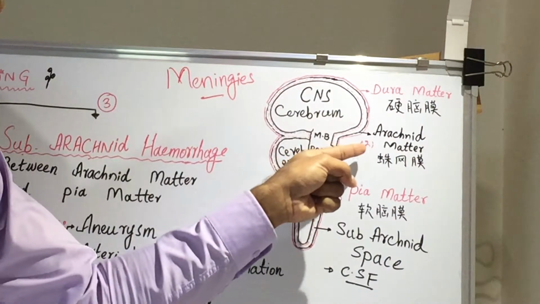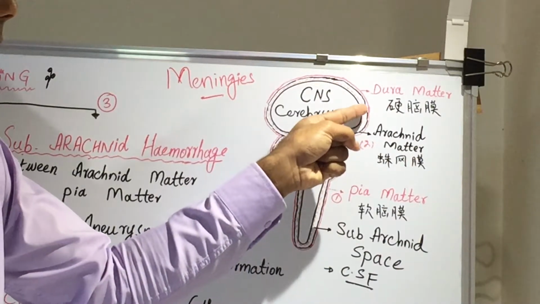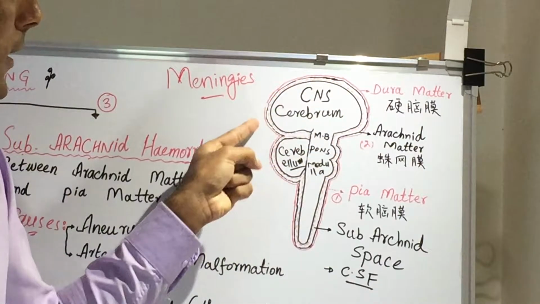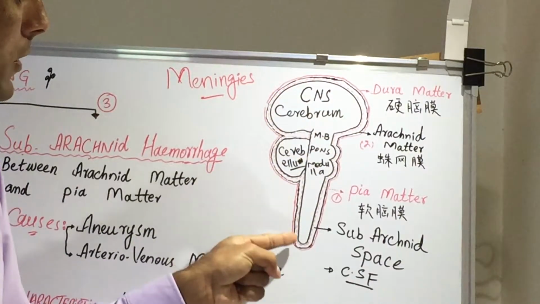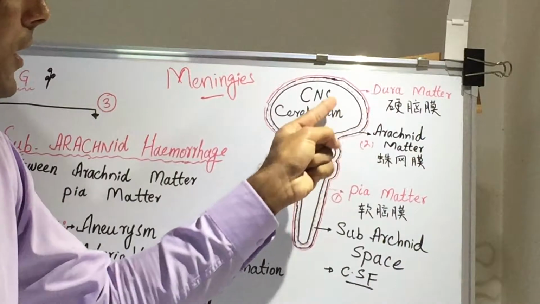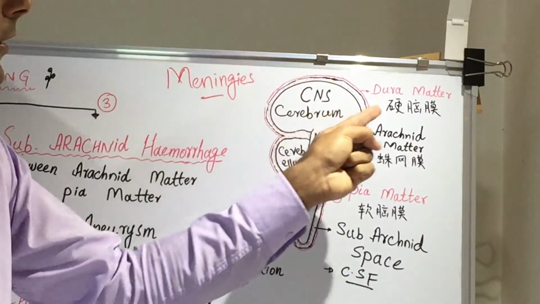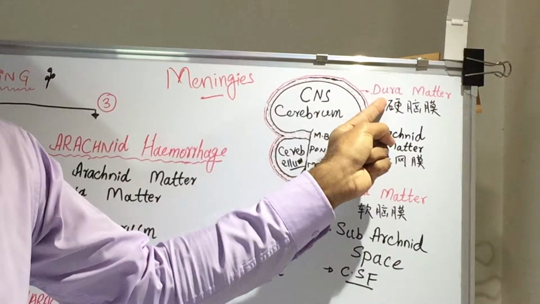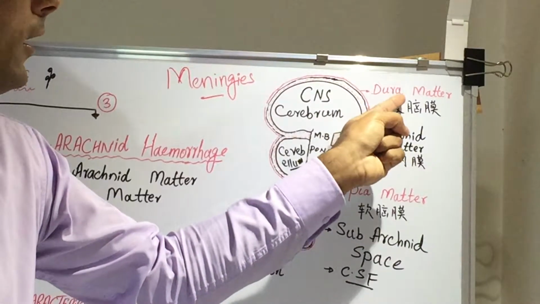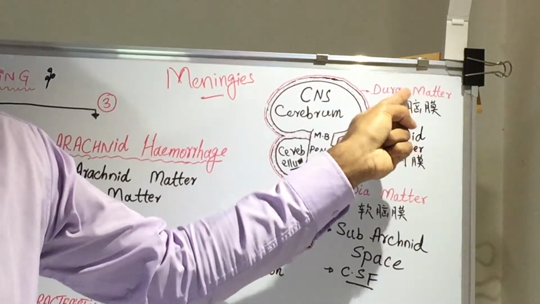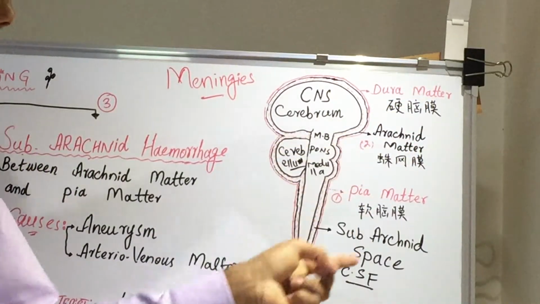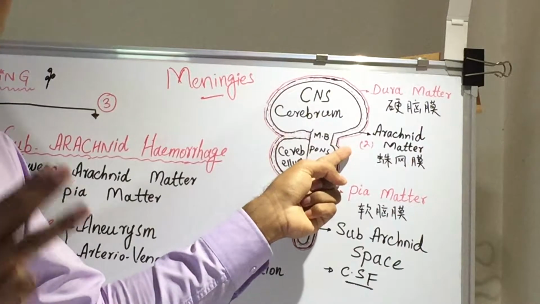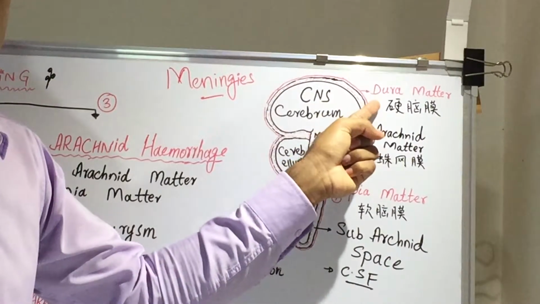Outside the arachnoid mater, I have shown in red another layer present around the central nervous system, and this outermost layer is called dura mater, D-U-R-A M-A-T-E-R. The first layer is pia mater, the second is arachnoid mater, and the third layer is dura mater.